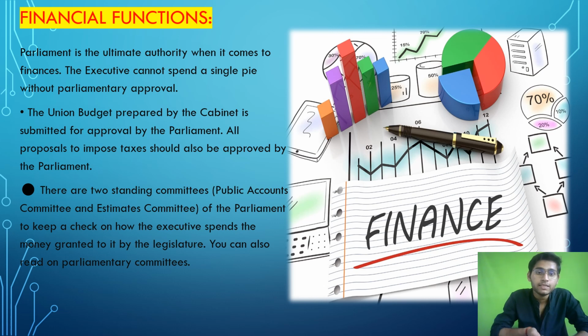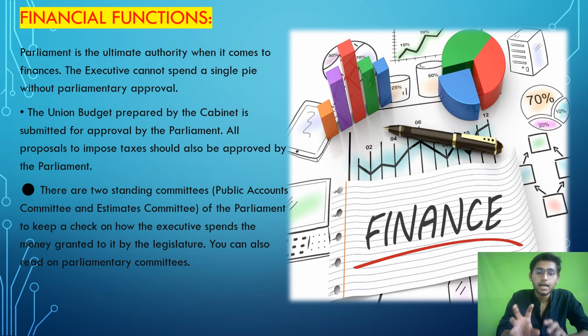The union budget prepared by the cabinet is submitted for approval by the parliament. The cabinet has the power to make the union budget, and it is proposed in front of the parliament to be approved. All proposals imposing tax should be approved by the parliament. Second point, there are two standing committees of the parliament to keep a check on how the executive spends the money granted by the legislature.